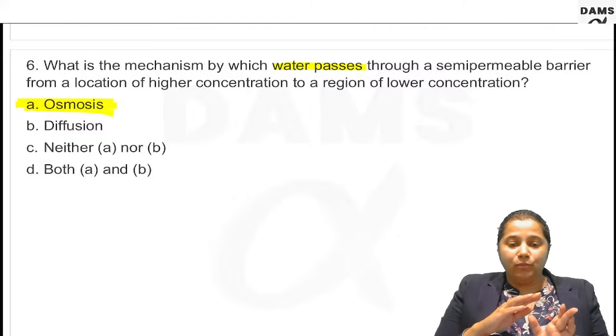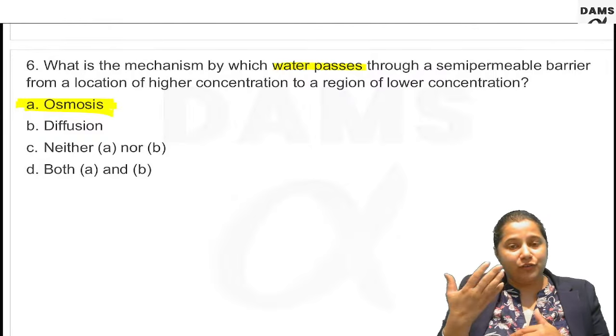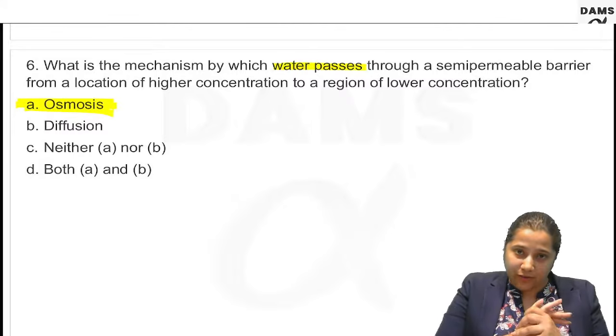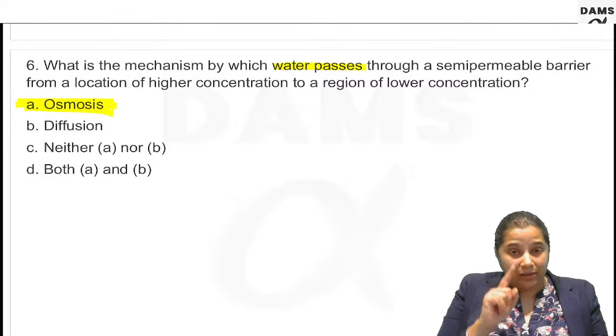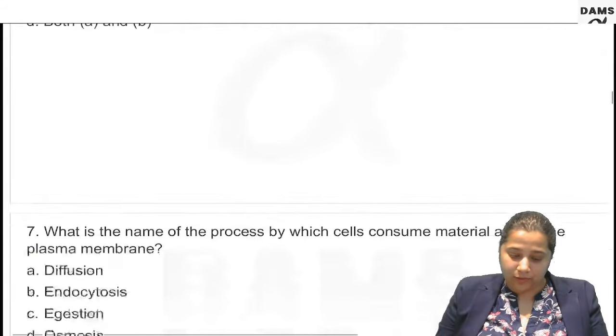It will always move like the solute. Solute moves from a region of its higher concentration to a region of its lower concentration. This is diffusion, right?